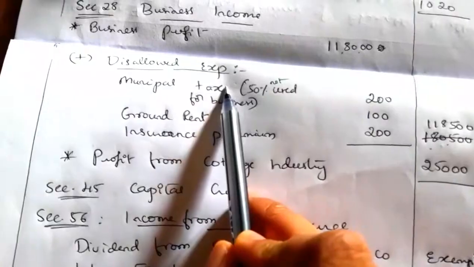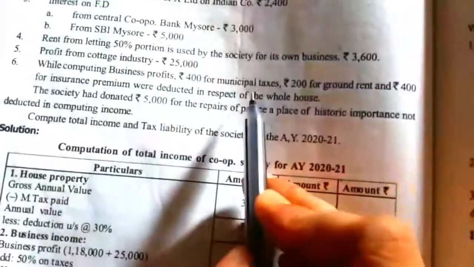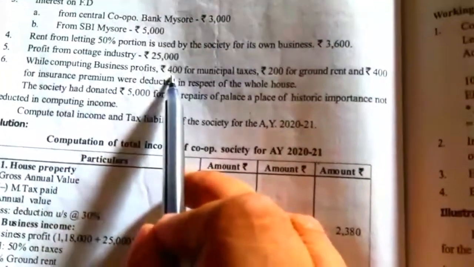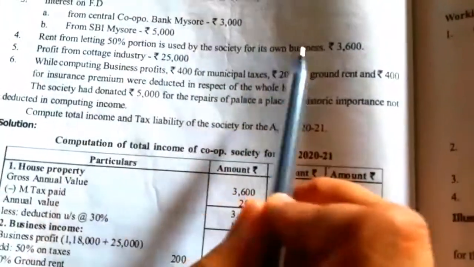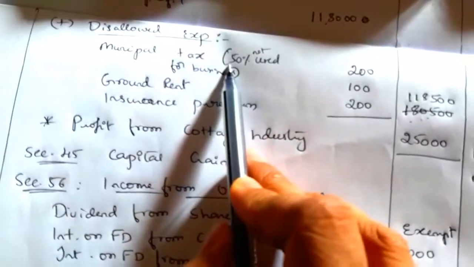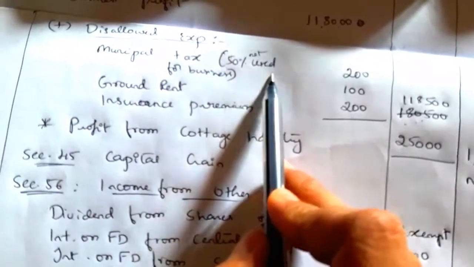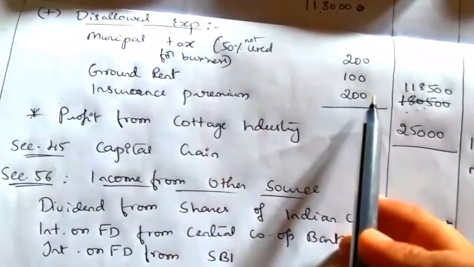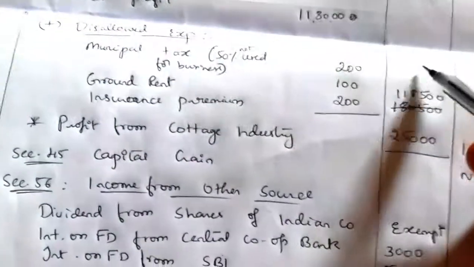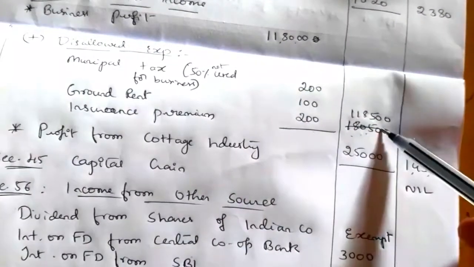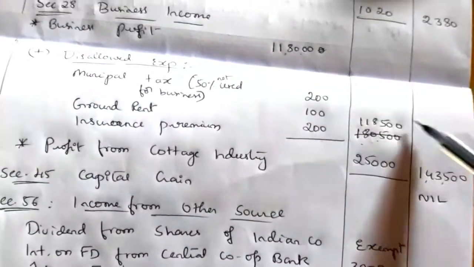So the disallowed expenses are here municipal tax, ground rent and insurance premium. In that 50% is disallowed, and 50% which is used for own business is allowed. So which is not used for business is disallowed. So that is municipal tax 50%, means 400 into 50% is 200, 200 into 50% is 100, 400 into 50% is 200. So the total disallowed expenses is 500. So if you add this 500 to 1,18,000, we will get 1,18,500 as the final business profit.